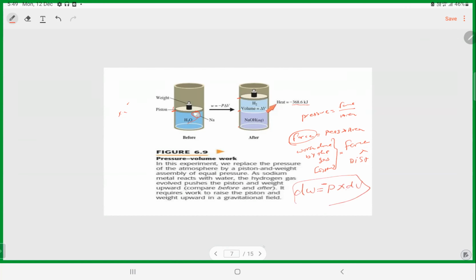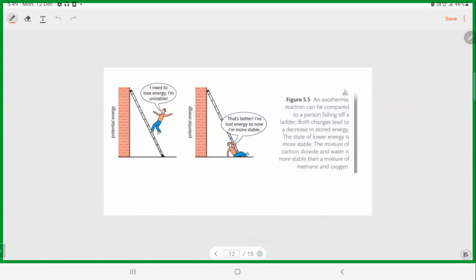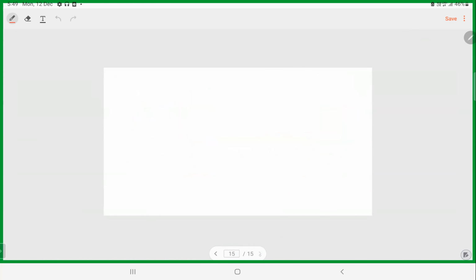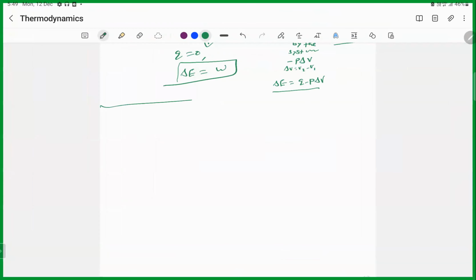Okay, so now what we had decided: pressure is equal to force by area, so force is equal to pressure into area.